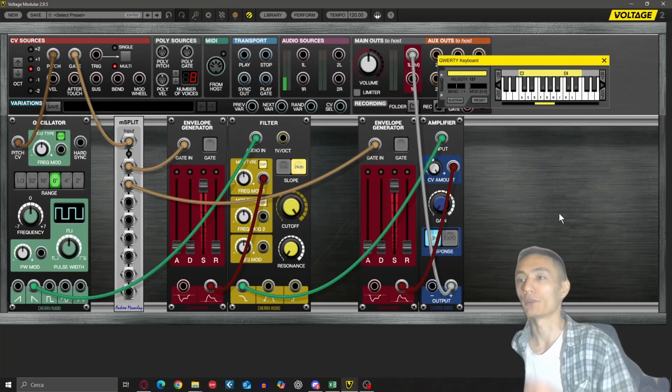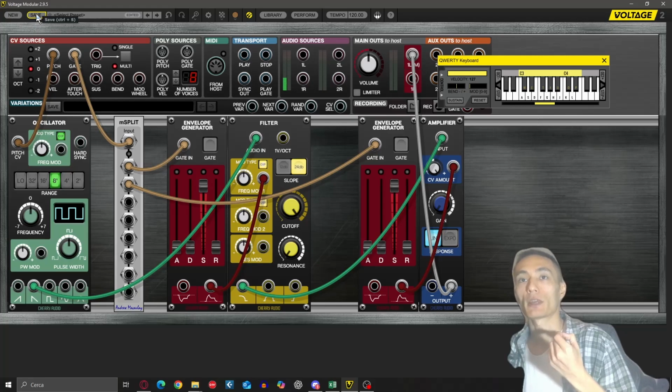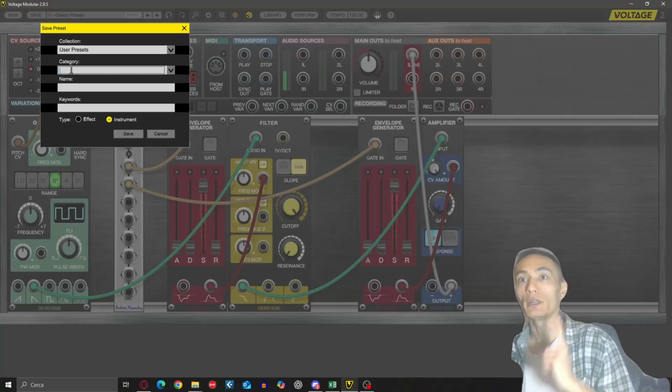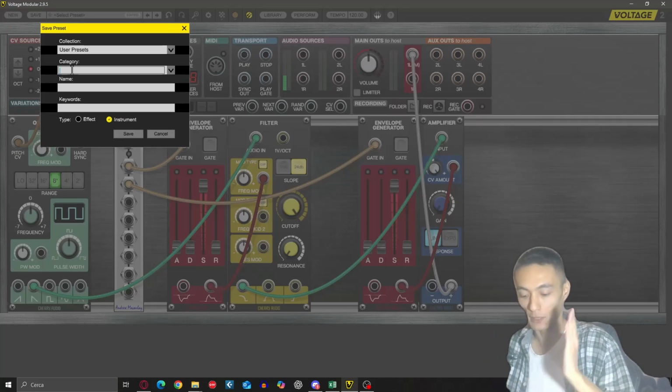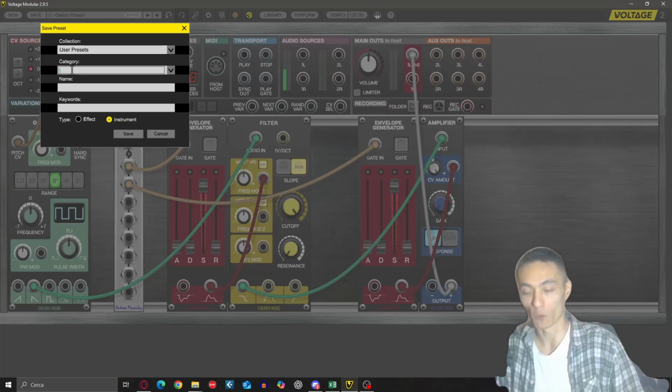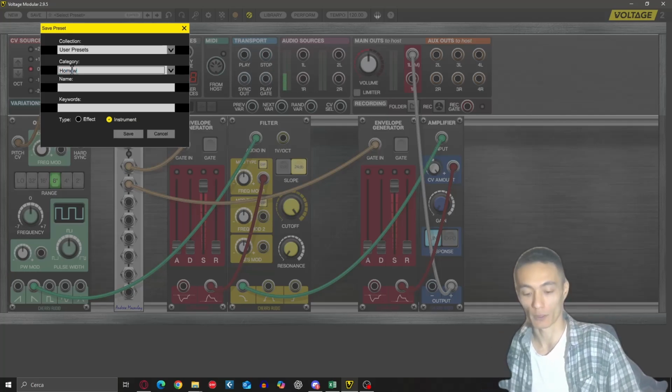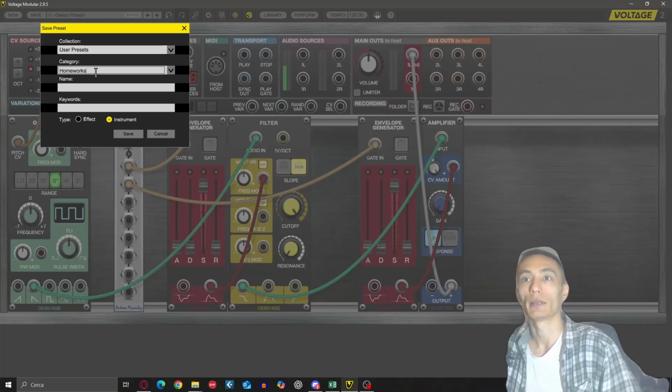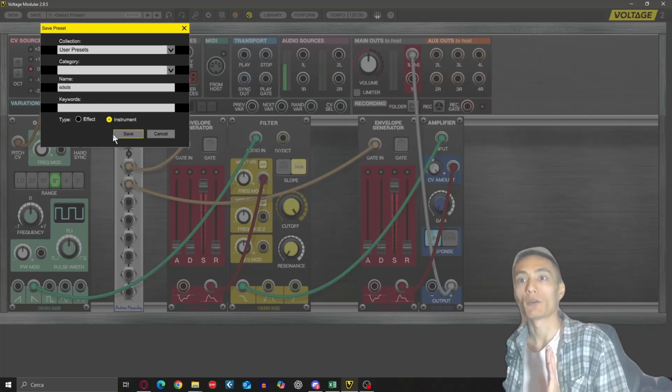All you need to do is to save the preset. Let's save it. How do I do that? You need to go up here, save, or Control S, as you can see, save. You need to type a category. So type a category such as homeworks. If you don't do so, you won't be allowed to save.